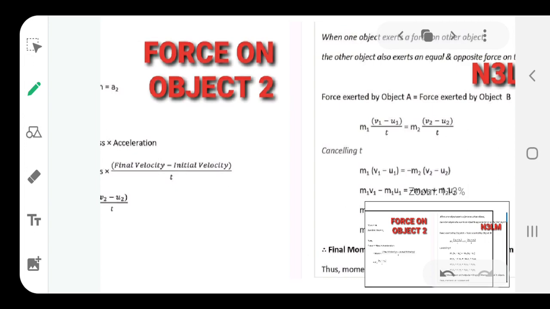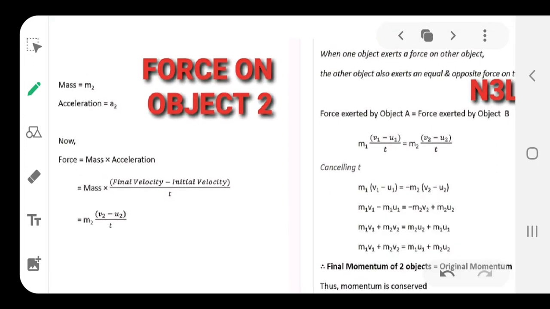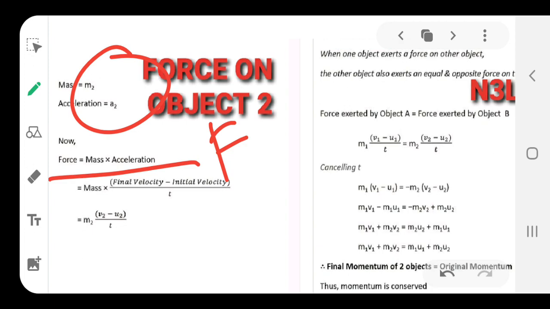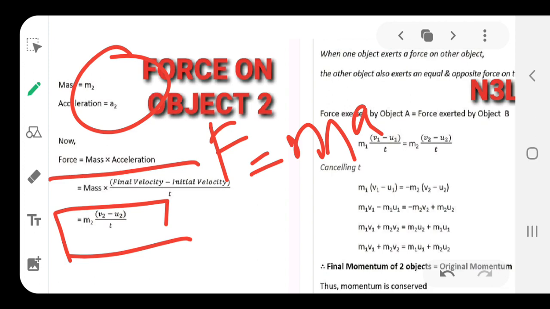Now, what about body 2? The same thing happens with body 2, because the mass and acceleration will be m2 and a2. Force is mass times acceleration, as we have just told you. Again, the initial velocity and final velocity are given to us, so the final velocity is v2 and the initial is u2, for m2. So, these two statements are according to the figure diagram that we have drawn.